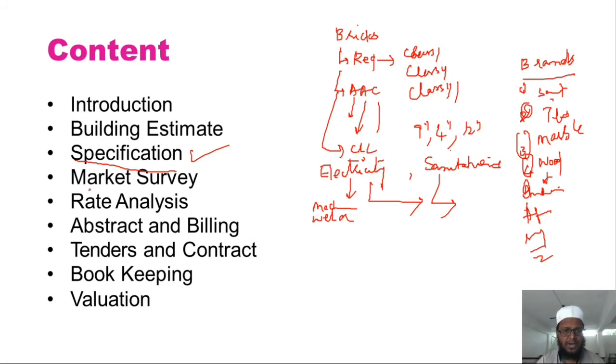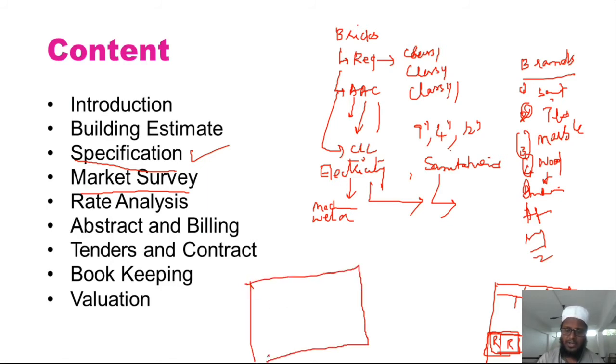Now comes the market survey. As we all know, suppose for example we have a commercial building like this, a completely commercial area, and these are the commercial shops we have. If somebody wants to construct a residential building in these two blocks, then the problem is, suppose this is your commercial area with all shops.